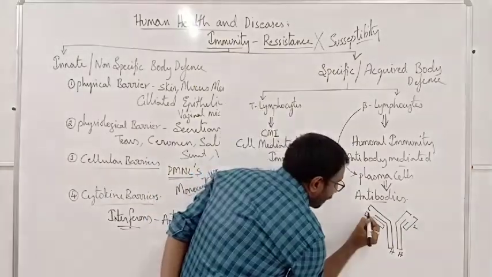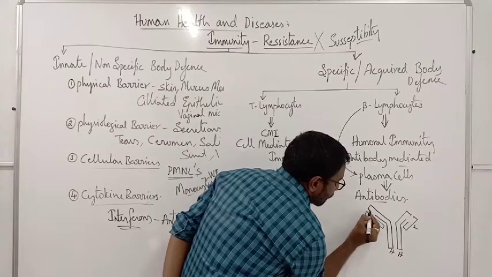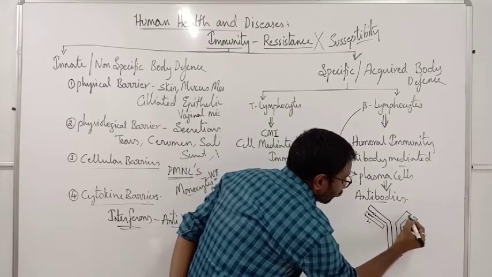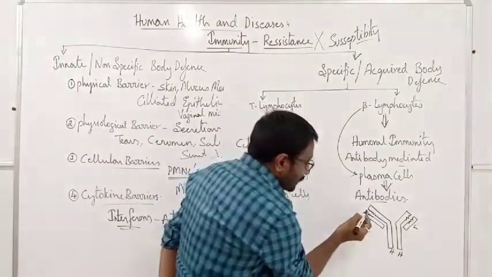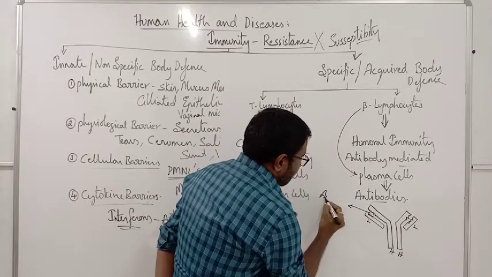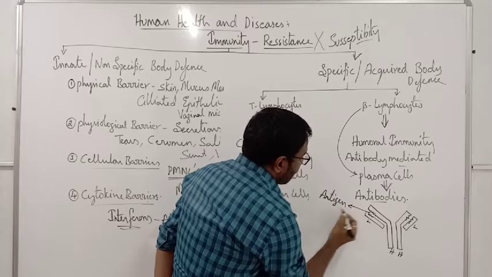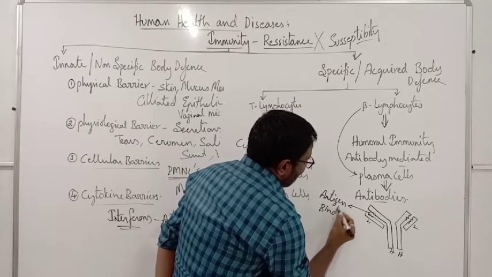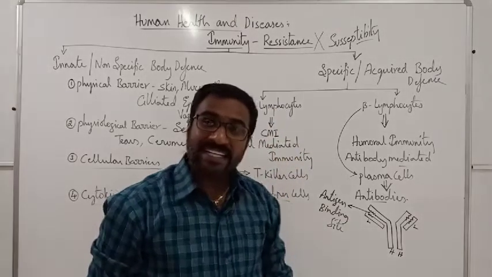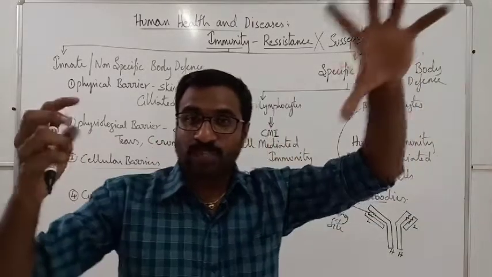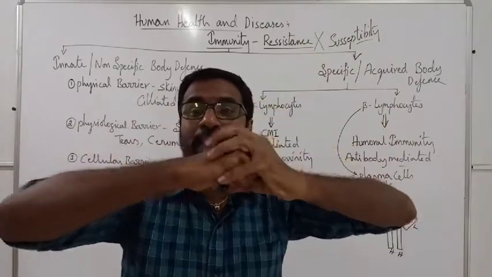And here you will have some structure like this. What is special here? This is called the antigen binding site.